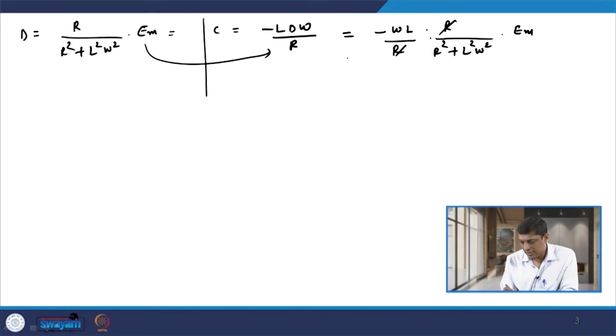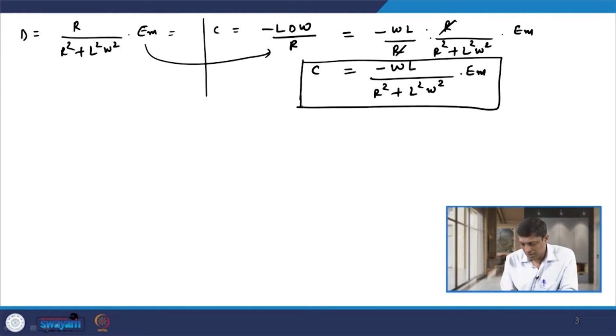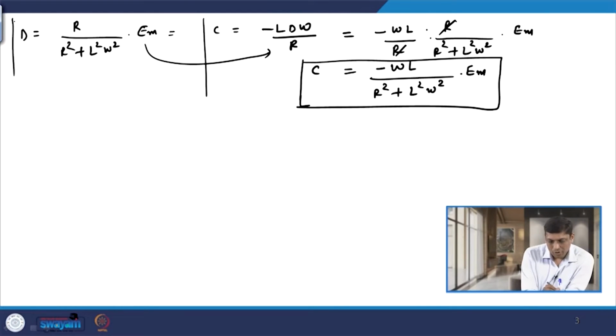So, this gets cancelled and we have the value of C, that is minus omega L divided by (R square plus L square omega square) into Em. So, this is the value of C, and we also have the value of D given by this term.